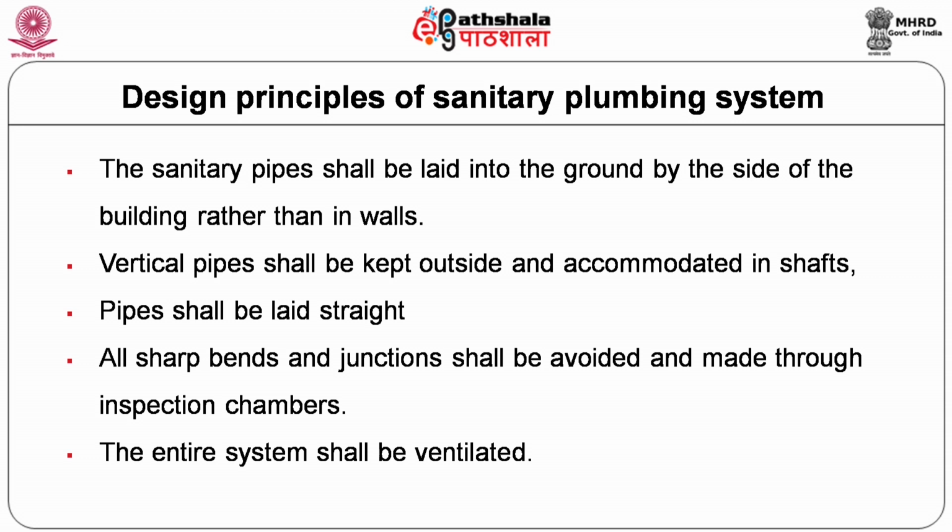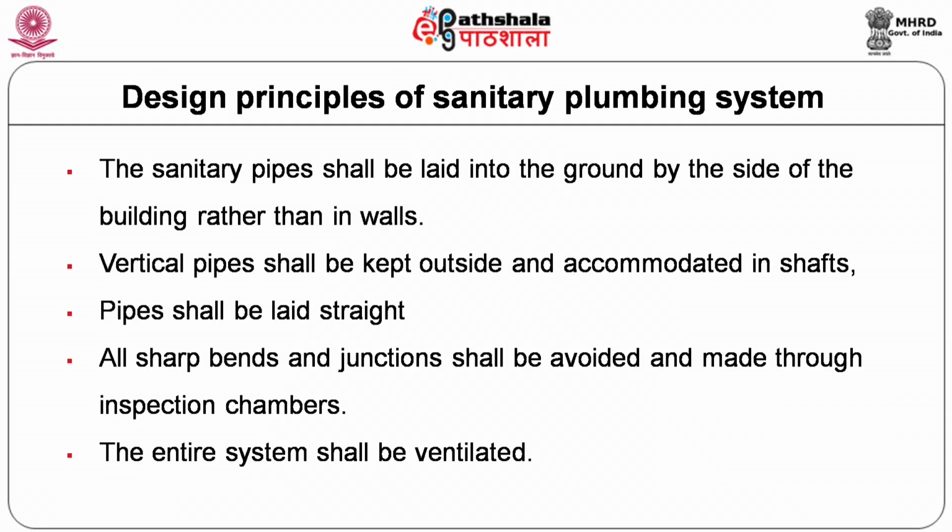All the pipes in the sanitary plumbing should be laid straight and you should not use any sharp bend. All the junctions should be provided with junction chambers or inspection chambers. In water supply systems, we can provide many bends, etc. Whereas in the sanitary system, bends should preferably be avoided. Wherever there is a need to change direction or two pipes are joining together, it is better to provide an inspection chamber or manhole.